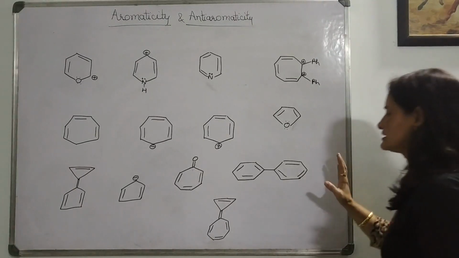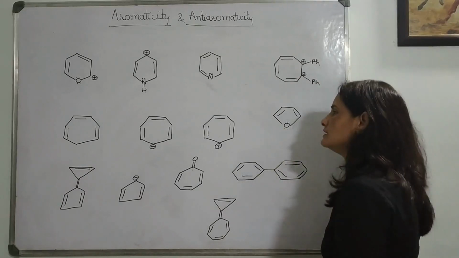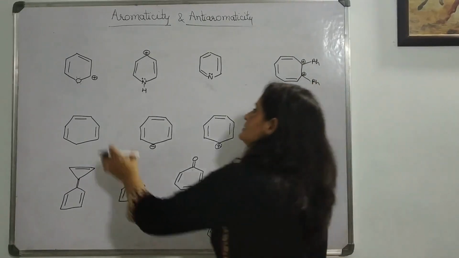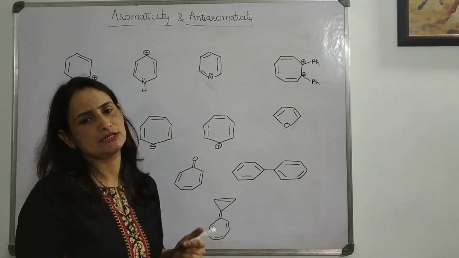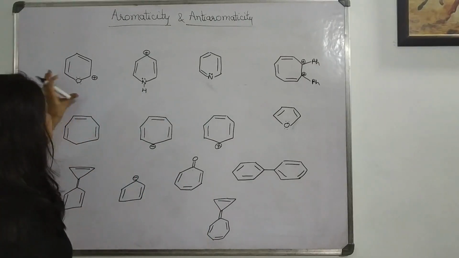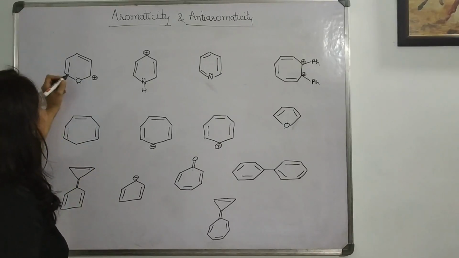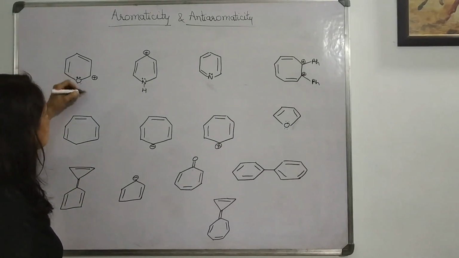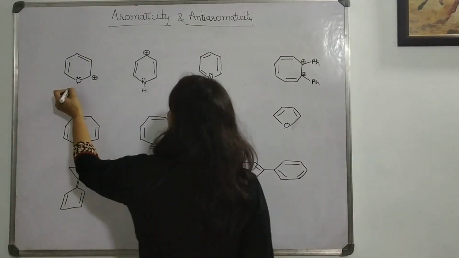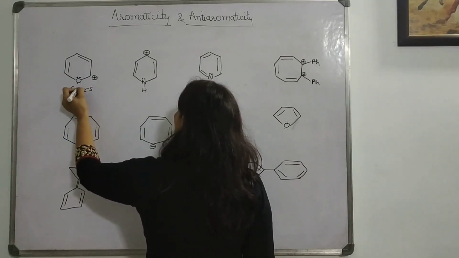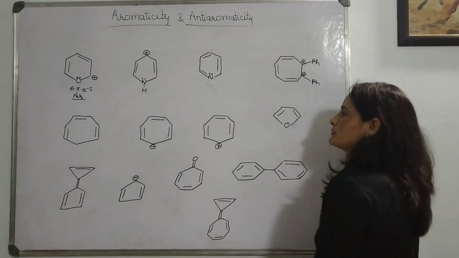Okay guys, let's discuss some more examples to sum up all the concrete information we have learned from the lectures on aromaticity. These are mixed examples of aromatic, non-aromatic and anti-aromatic. We will check one by one. The first one: cyclic, correct. Planar, also correct. And how many pi electrons? If these lone pairs are included, definitely they will be included, otherwise it will be anti-aromatic. So with 6 pi electrons, it will be an aromatic system. 6 pi is a Huckel number, so it will be aromatic.